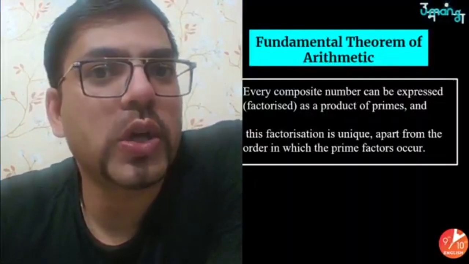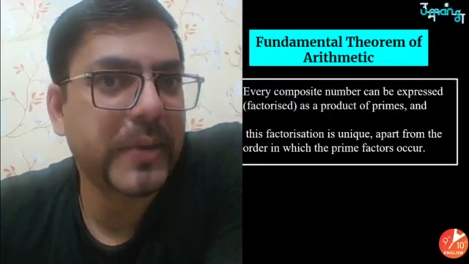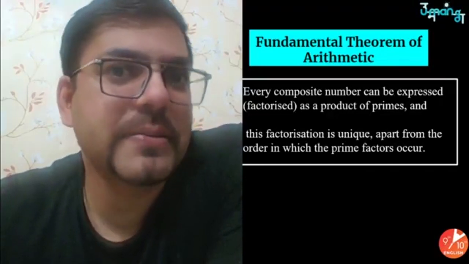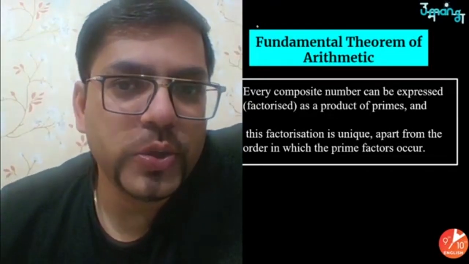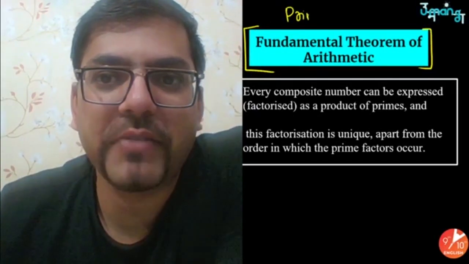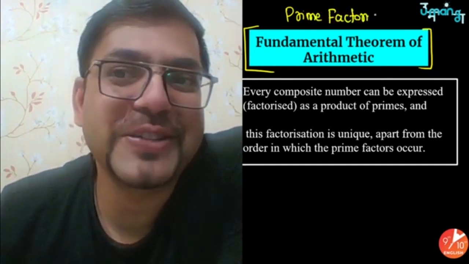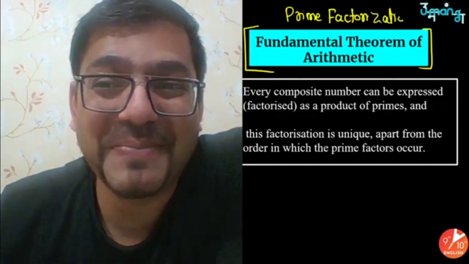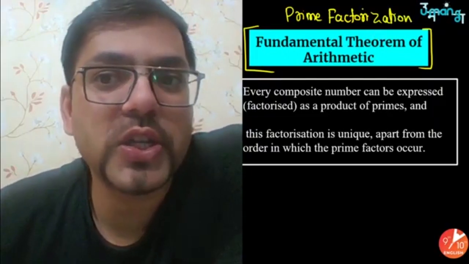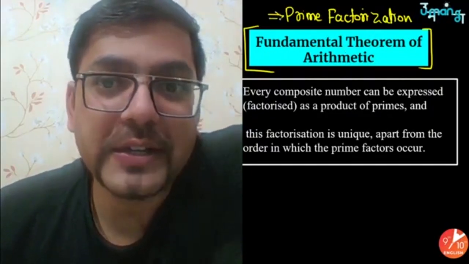So we are going to talk about, in the first session of real numbers, the fundamental theorem of arithmetic. This is nothing; it is a very simple thing. It simply means you just cut short this whole big name and remember one simple name, that is prime factorization. This is simply a synonym for prime factorization, and I'm not joking, believe me. So prime factorization is also called the fundamental theorem of arithmetic. Cool. So you have to just understand prime factorization.